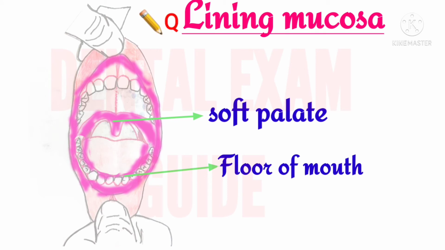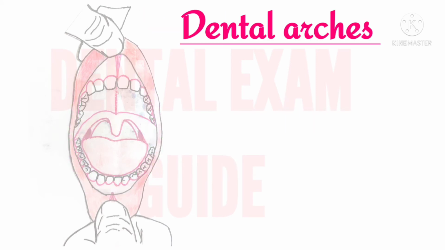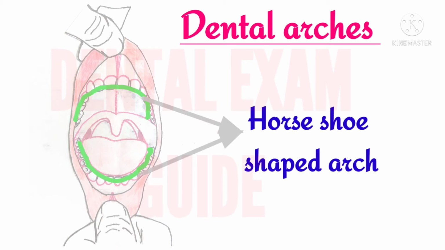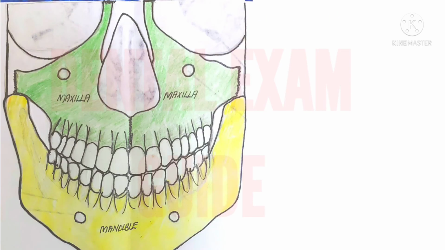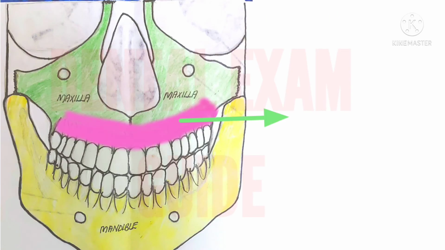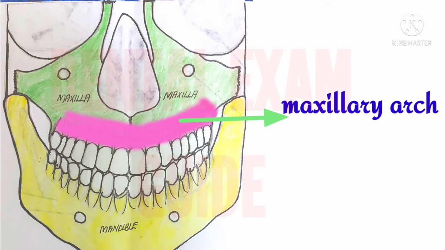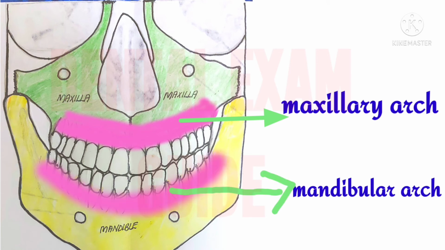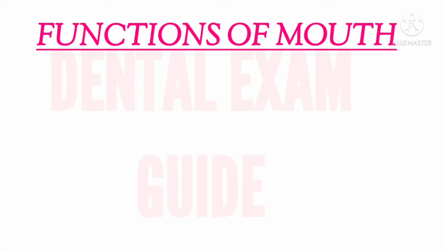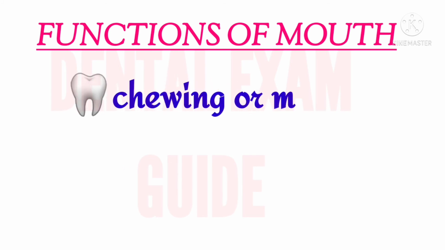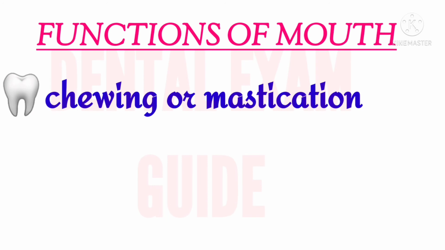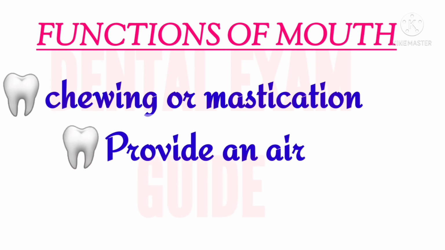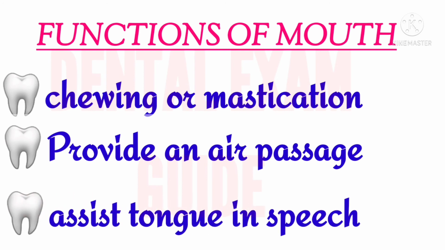Another most important structure inside our oral cavity is our teeth, and our teeth are arranged in horseshoe-shaped dental arches. We have already discussed in the previous video that the alveolar process of the maxilla forms the maxillary arch, and the alveolar process of the mandible forms the mandibular arch. Next are the functions of the oral cavity. The most important function of the mouth is chewing, or mastication, of the food, and it provides us an air passage, and also assists the tongue in speech.